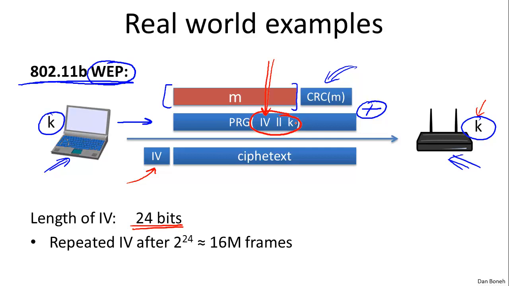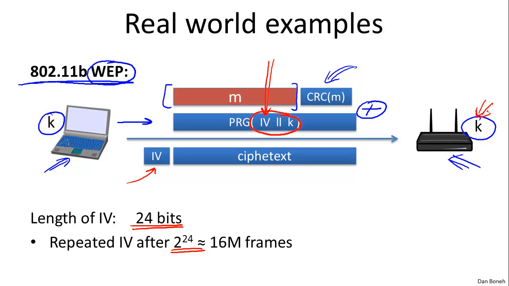Now the problem with this, of course, is the IV is only 24 bits long, which means that there are only 2 to the 24 possible IVs. After 16 million frames are transmitted, the IV has to cycle. And once it cycles, we essentially get a two-time pad. The same IV would be used to encrypt two different messages. The key K never changes. It's a long-term key.